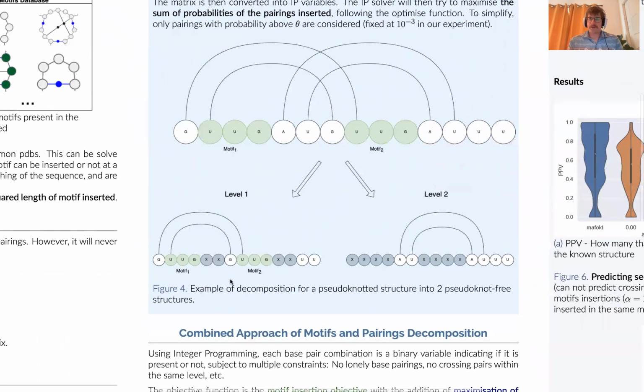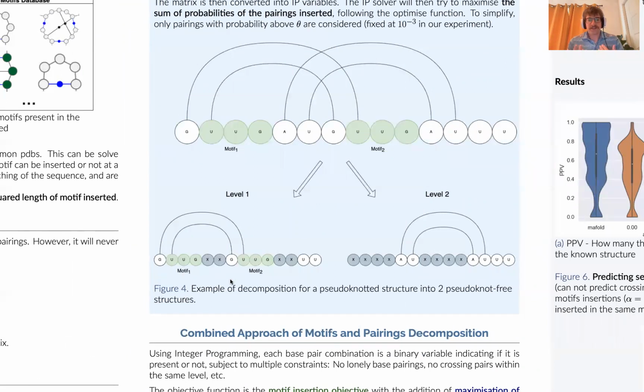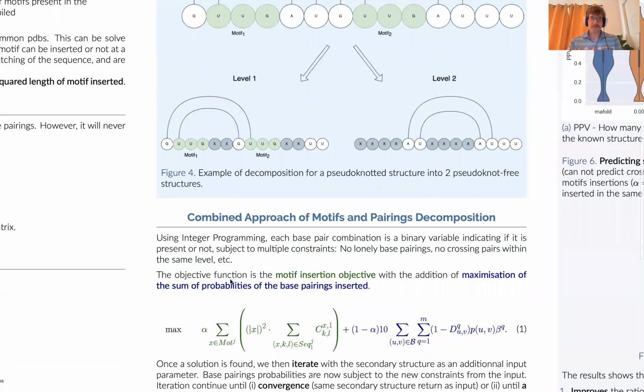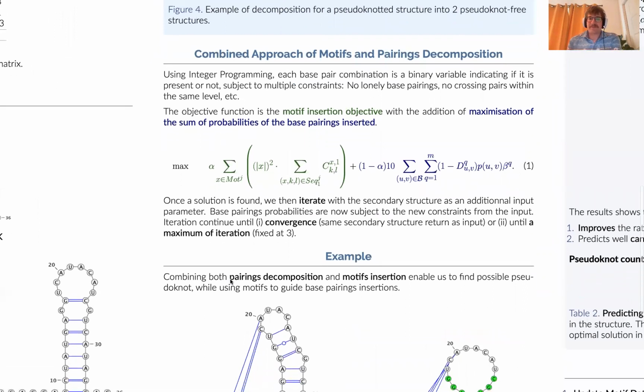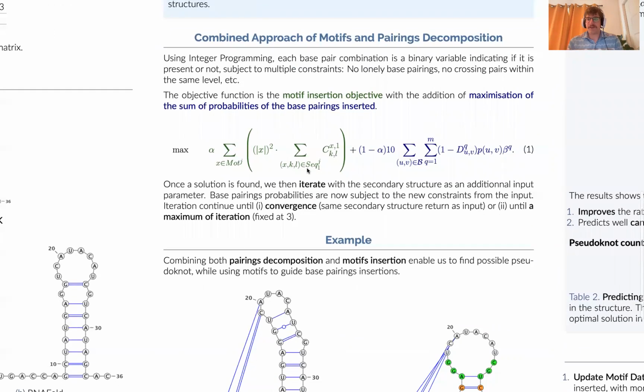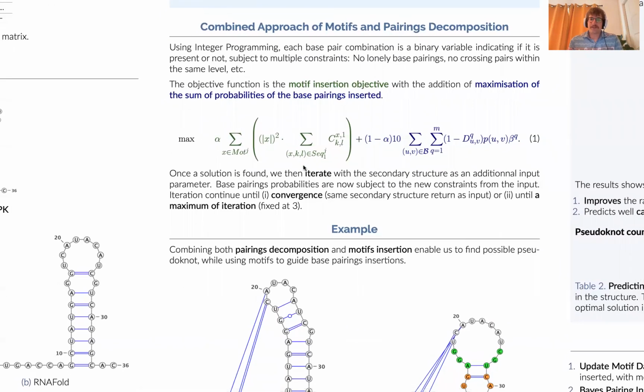What this enables us to do is that we can now use RNA-fold to calculate the base pair probability matrix of those pseudoknot-free substructures, and we will sum them together for all of the substructures to have a global approximation of a base pair probability matrix of the sequence. The main goal of the pairing decomposition will be to maximize the sum of the probability of the base pairs that we inserted, and we will combine that objective with the motif insertion objective to have a global objective function.